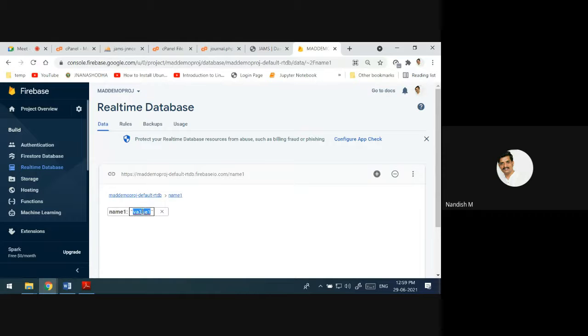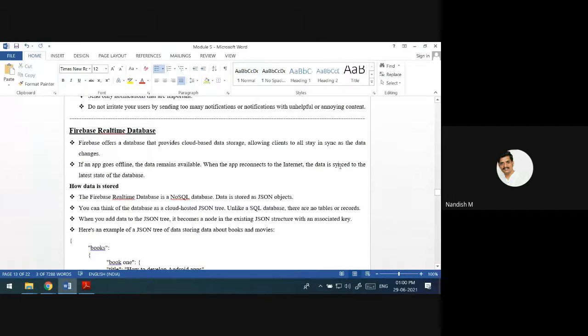Just value 1 will be seen in your app. Once your app gets connected, value 1 will be replaced with value 2. That is the meaning of sync. Data will be synced to the latest state of the database.